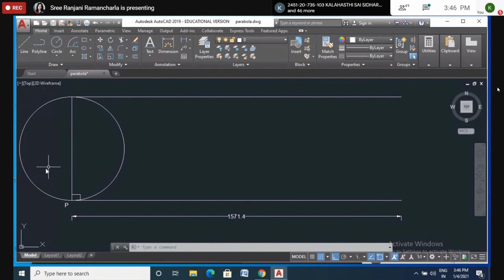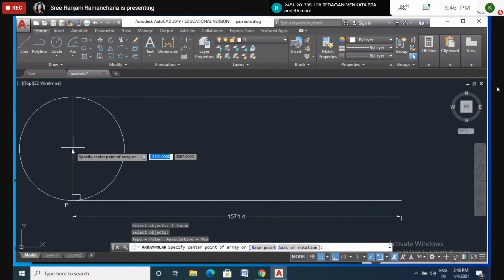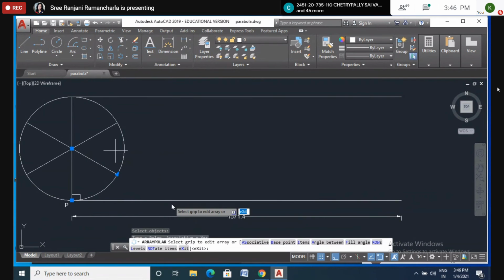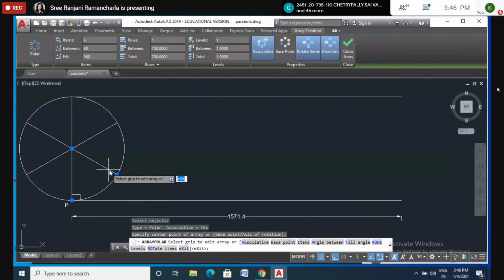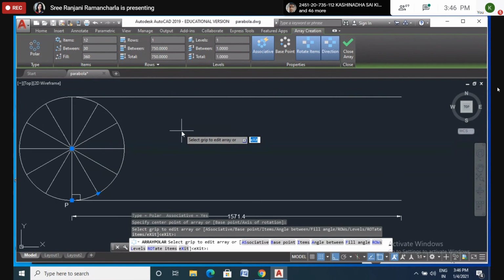Now divide this circle into 12 equal parts. Here I will use the polar array.